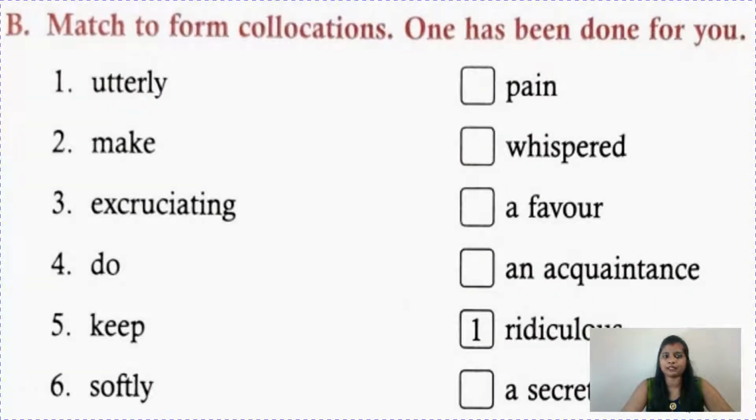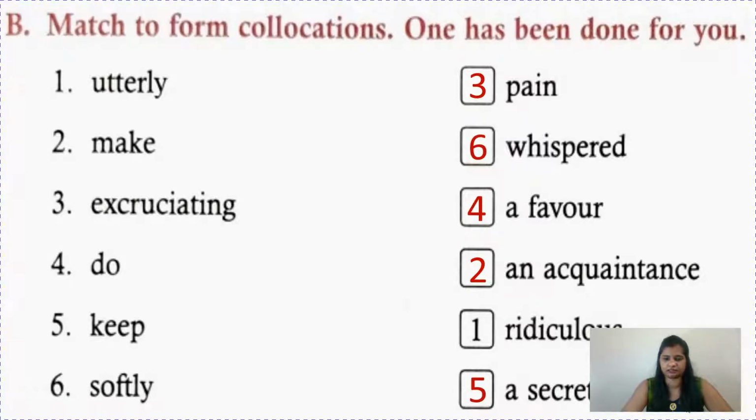Now you have to match to form collocations. One has been done for you, like utterly ridiculous. Make, and second one, yes, make an acquaintance. Third one, excruciating pain. Okay, means great pain, you are suffering. And make an acquaintance means to know something, knowledge. Acquaintance means knowledge. Do a favor, keep a secret, and softly whisper.